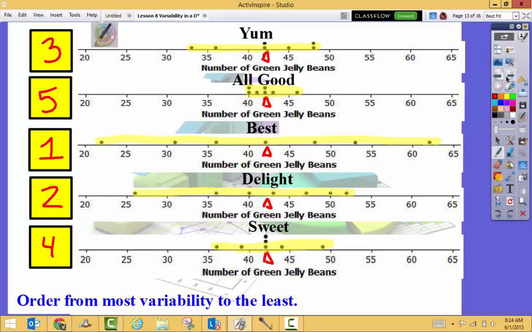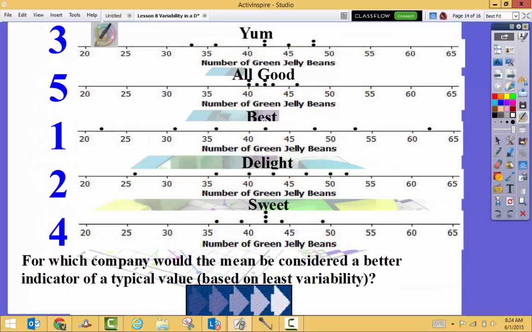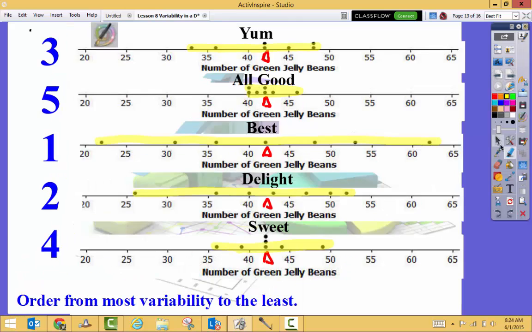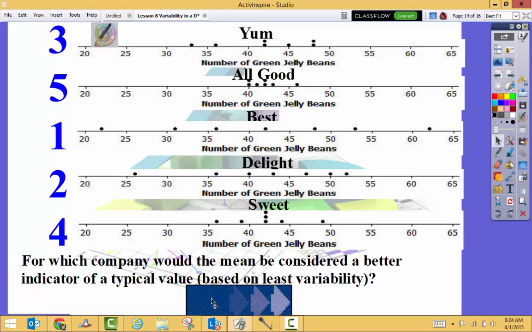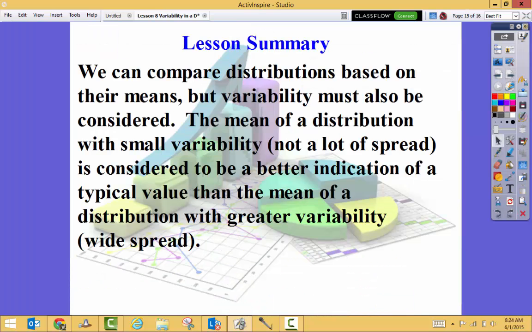So let's see how our answers compared, and look, we were really right on. Okay, now our last question is, for which company would the mean be considered a better indicator of a typical value? So which one is my mean the best indicator? Well, again, let's look back here. What has my least variability? Well, it is this All Good. And notice also my All Good has the smallest variability range. So that means All Good is going to be my best mean indicator for a typical value.